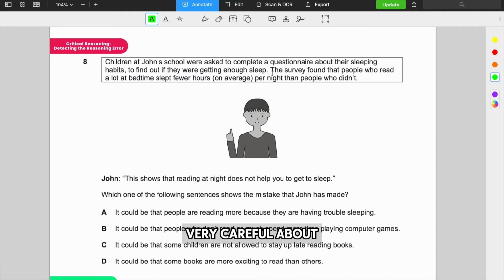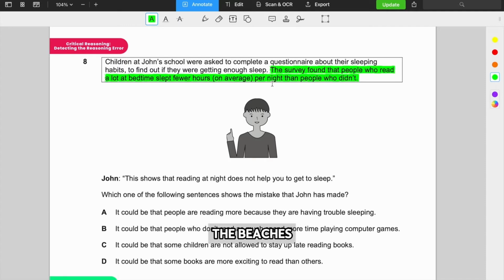So again, you have to be very careful about the wording here. So this is the survey finding. Now, if you understand anything about scientific studies, I don't want to make it too complicated, but just because you observe a relationship, it does not mean that one causes the other. A very common example of correlation versus causation is that as ice cream sales rise, we found that shark attacks increased. So these were two directly observed trends which appeared proportional to each other, right? And you might say, oh, yep, so the ice cream sales must be causing the shark attacks, but in reality, it isn't. There's a third variable at play, which is summer.